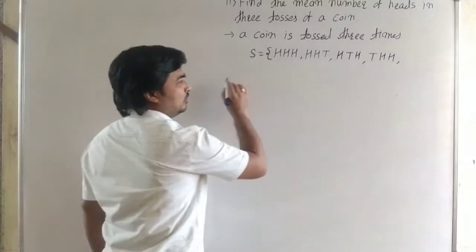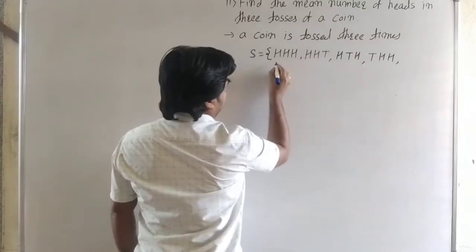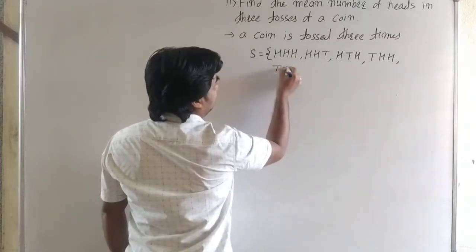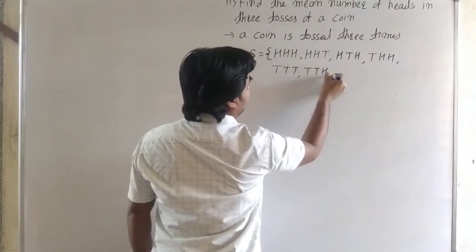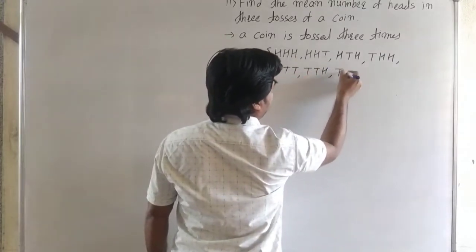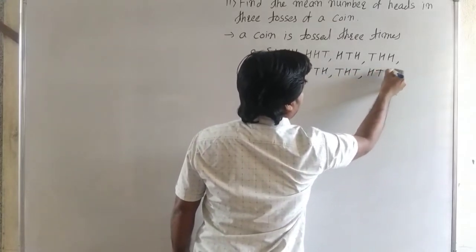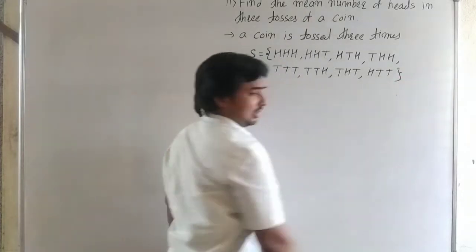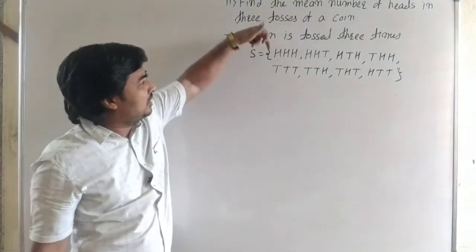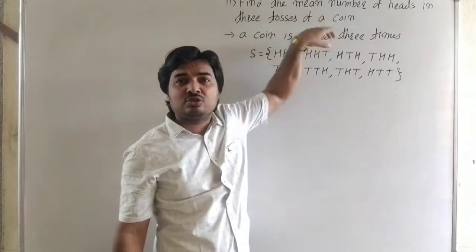The remaining possibilities we can write directly. Replace head by tail, and tail by head. Here it is 3 heads, then 2 heads and 1 tail, since a coin is tossed 3 times.